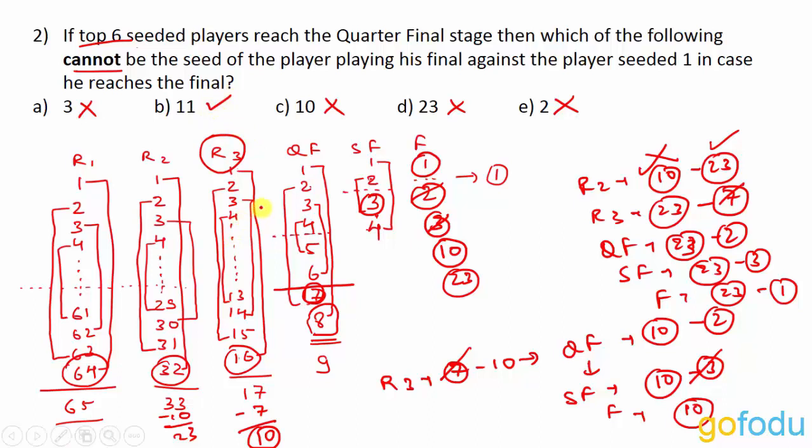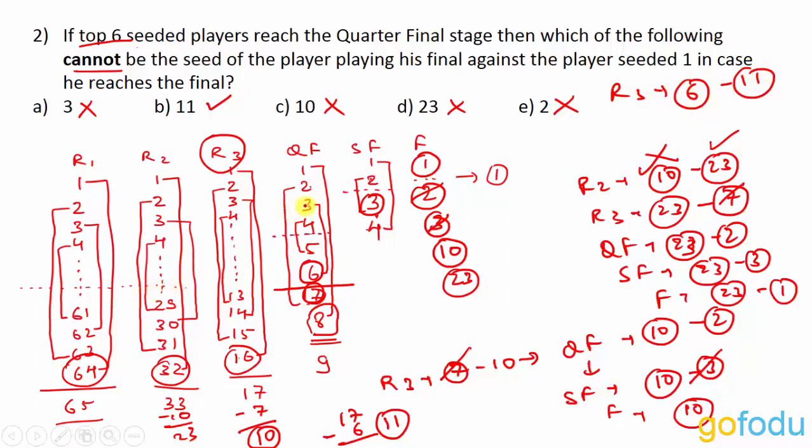Now let's check how. So in the quarterfinals, the top 6 seeded players definitely reach this stage, right? So player 6 in round 3 will be playing against player 11. How? Sum is 17. So 17 minus 6 is 11. So in round 3, player 6 is playing against player 11.